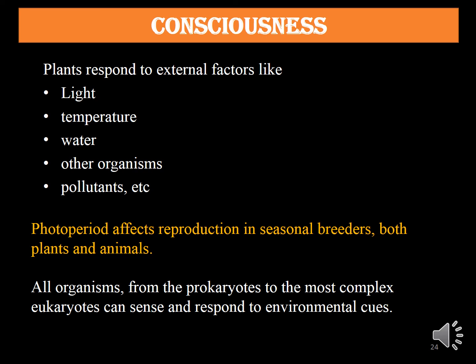Plants also respond to pollutants. We know most plants absorb pollutants from their surroundings and make their surroundings pollution free. Some animals like dogs, buffalo, and cows reproduce at particular seasons of the year. Similarly, some plants can also reproduce at particular seasons of the year. This type of reproduction is called photoperiodic reproduction. So their reproduction is consciousness of the seasons of the year.